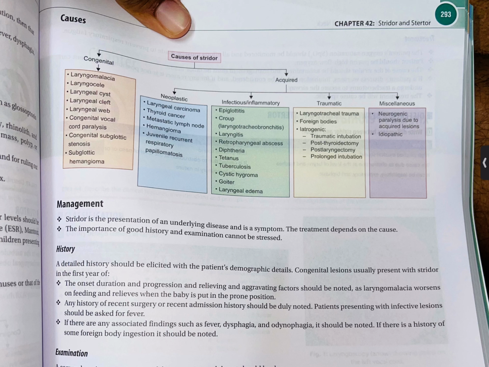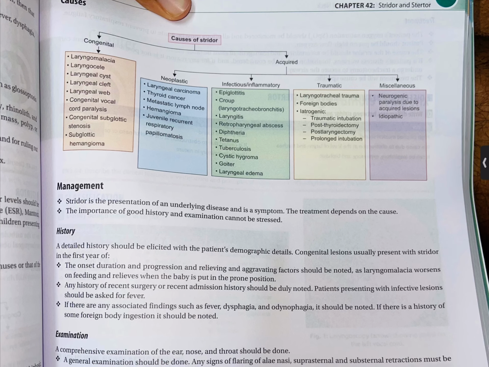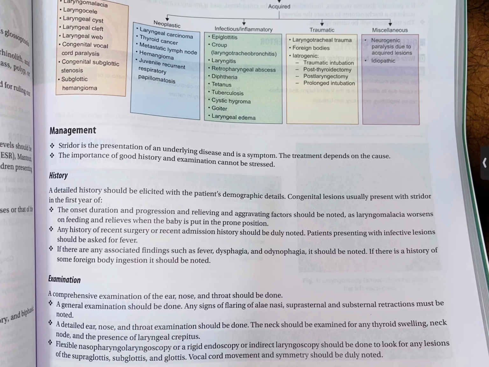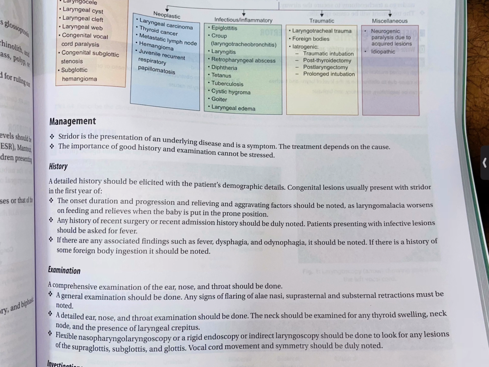Management. Stridor is the presentation of an underlying disease and is a symptom. The treatment depends on the cause. The importance of good history and examination cannot be stressed enough. History: a detailed history should be elicited with the patient's demographic details. Congenital lesions usually present with stridor in the first year of life. In case of foreign body ingestion, it should be noted.